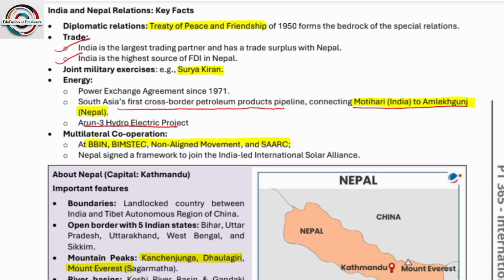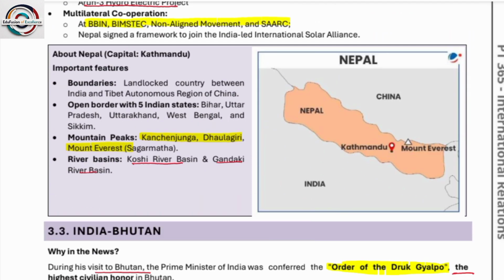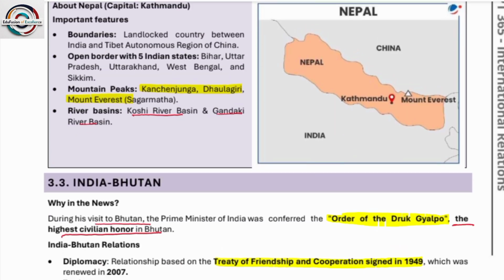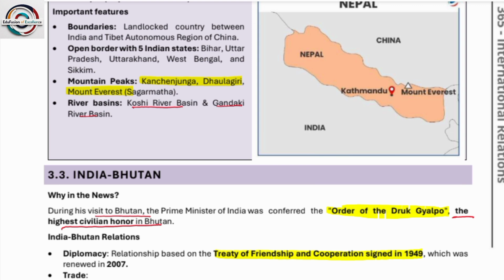Okay. अब देखो next, South Asia's first cross-border petroleum products pipeline connecting Motihari, India to Amlekhgunj in Nepal. This is the South Asia's first cross-border petroleum products pipeline. Okay. Other multilateral cooperations like BBIN, BIMSTEC, Non-Aligned Movement, and SAARC. Next, some of the mountain peaks in Nepal, that is Kanchenjunga, Dhaulagiri, Mount Everest. River basins like Kosi River Basin, Gandaki River Basin.